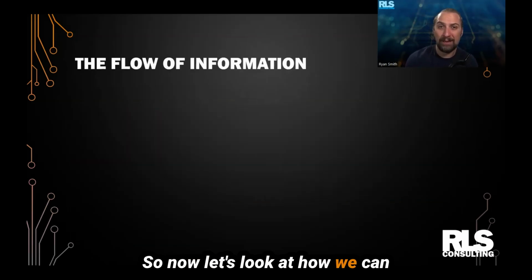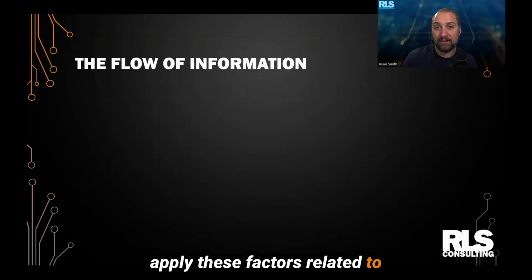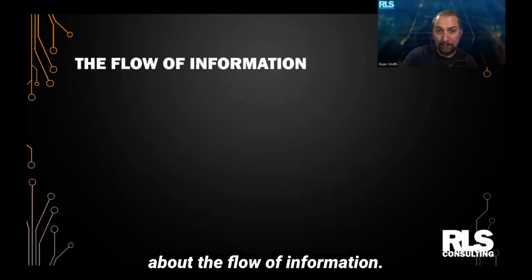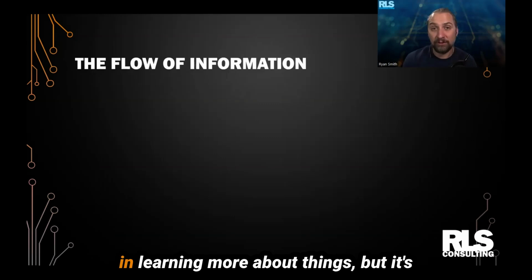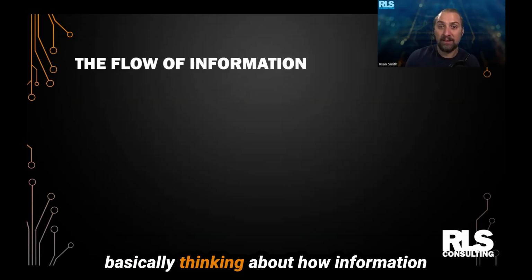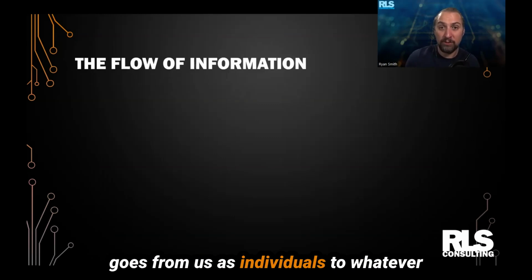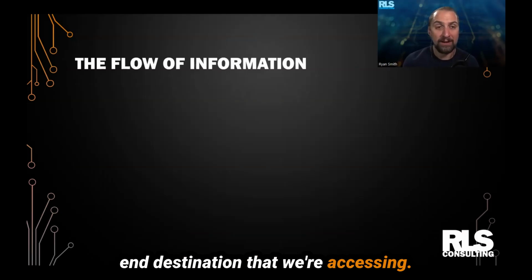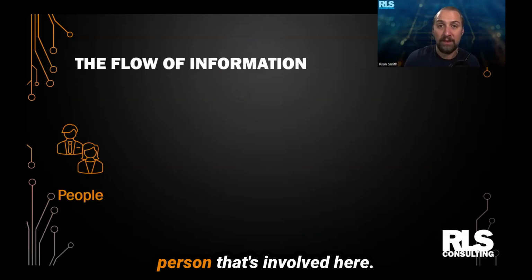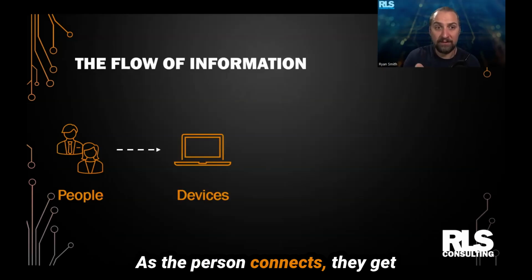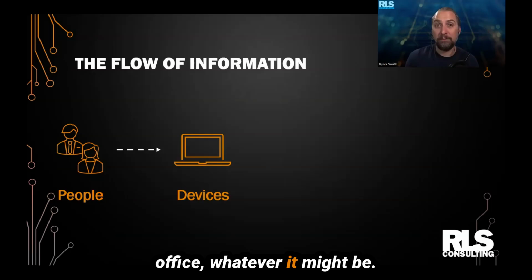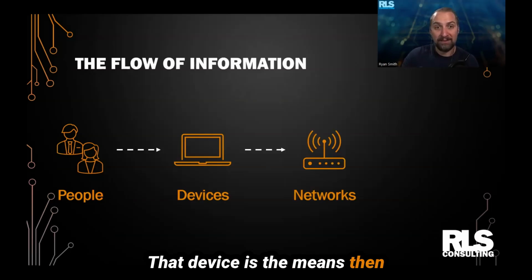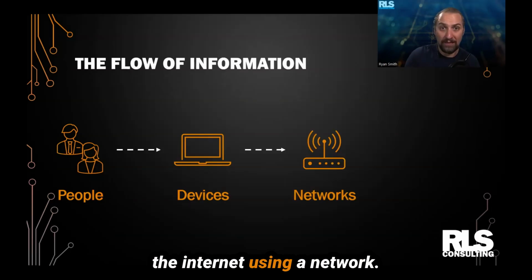So now let's look at how we can apply these factors related to likelihood and impact as we think about the flow of information. And this is based off of the cyber defense matrix if you're interested in learning more about things, but it's basically thinking about how information goes from us as individuals to whatever end destination that we're accessing. So first you have the person that's involved here. As the person connects, they get on a device, whether it's a mobile phone, laptop, computer in your office, whatever it might be. That device is the means then to how they're connecting to the internet using a network.